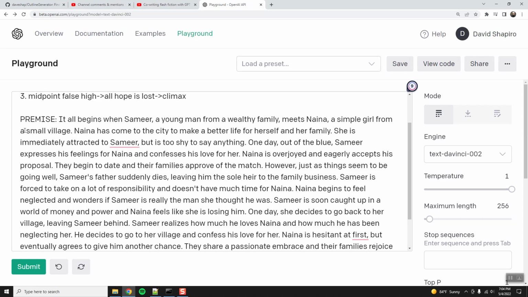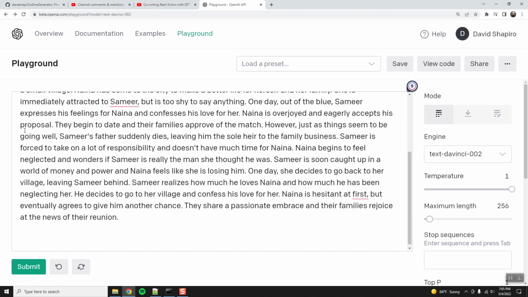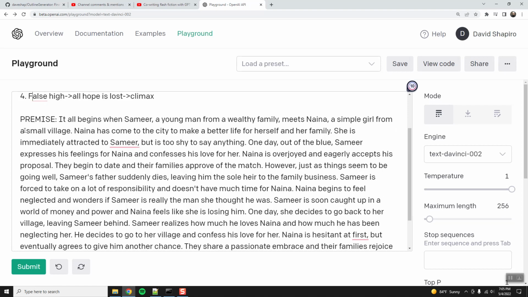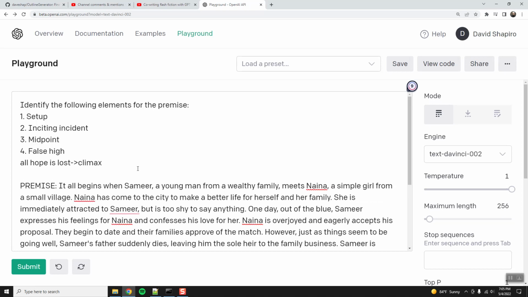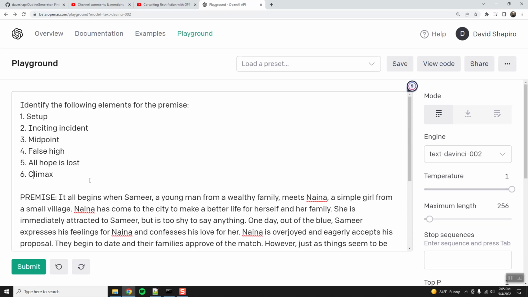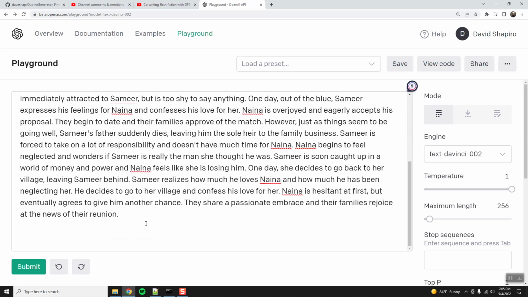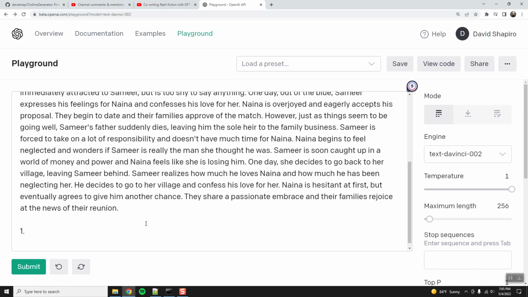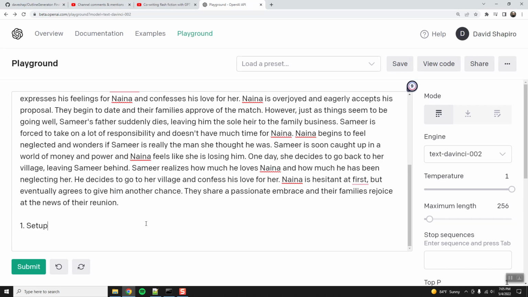Three, midpoint. Four, false high. Five, all hope is lost. Six, climax. And I will actually probably go copy KM Weiland's story beats because KM Weiland is pretty good. Okay, so one, setup. All right, let's see if it can identify it.